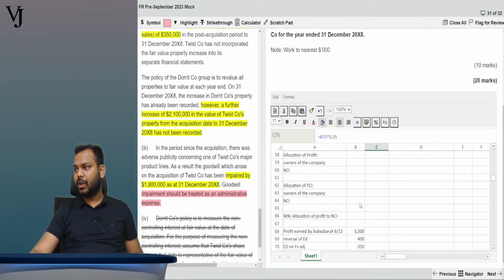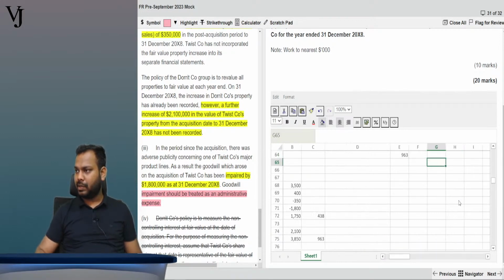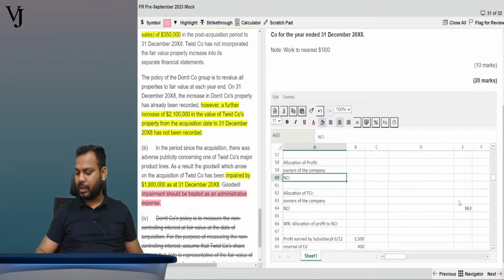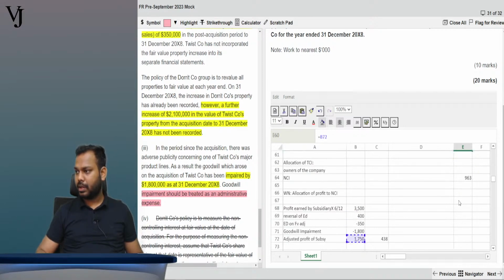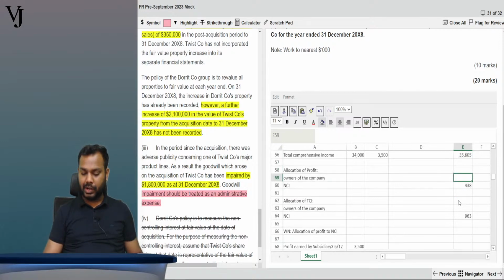So right here, what is the amount allocation of? I will write here. TCI will be 963, and profit for NCI will be 438. Now what about this one? The owners, it will be the balancing figure.